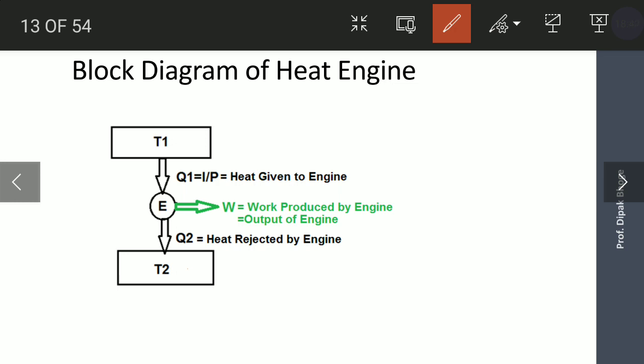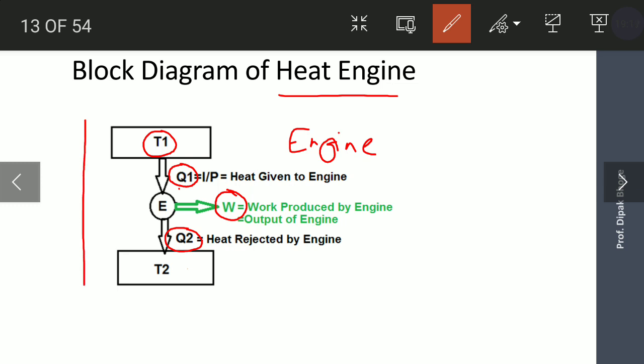Let us consider at a temperature T1, Q1 amount of heat is produced inside the heat engine. Then out of that Q1, some amount of energy is utilized to do the work, and the remaining is rejected into the atmosphere. So whenever we say heat engine, at that time this block diagram should come in front of you. Okay. So heat engine means what?